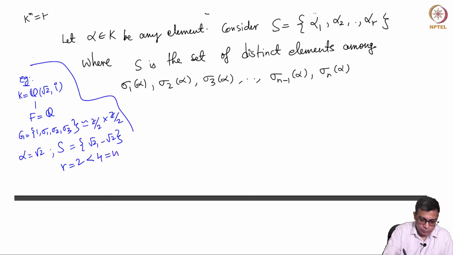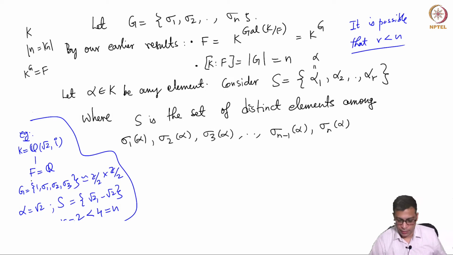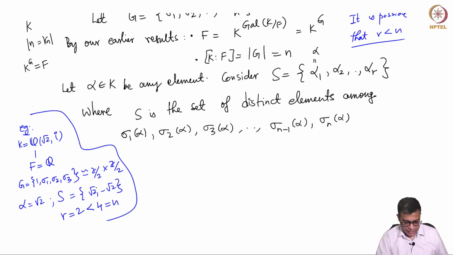For a particular element in this example, you get identity of alpha, which is root 2. Sigma 1 of alpha, the labeling is somewhat mixed up, but root 2 goes to root 2 under one of them, so that will not give you a new element, whereas in the second one it will go to minus root 2, and in the third one also it will go to minus root 2.